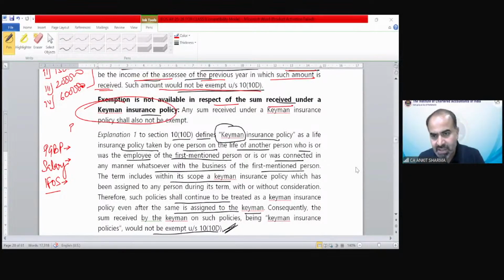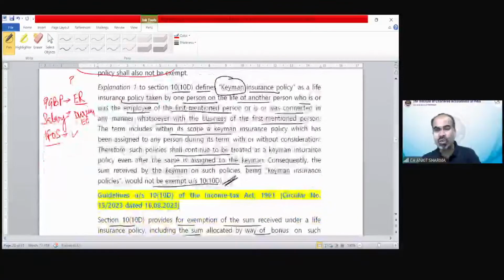Ishan has given the answer. If received by the company, PGBP, okay. Not company, we should say employer. This would be the correct answer. You should not write company; it should be the word employer. That is going to be taxed in PGBP, the amount received by the employer. If received by the employee during service, salary. Very well done. And if received by the employee after service, that is going to be taxed under income from other sources. Well done, Ishan. Very good.